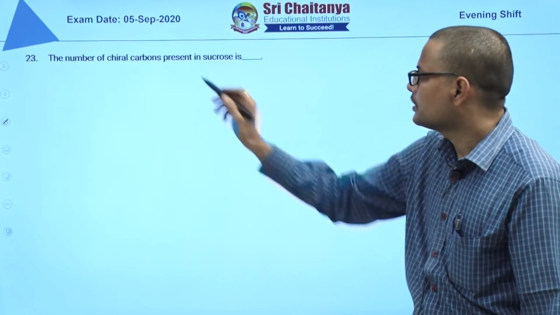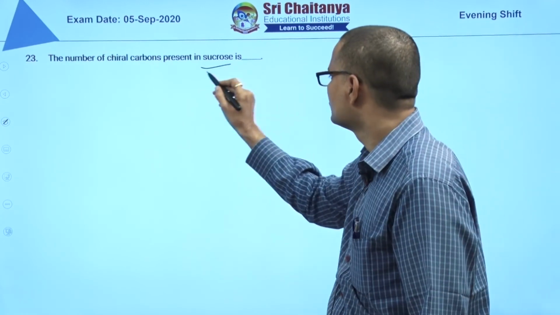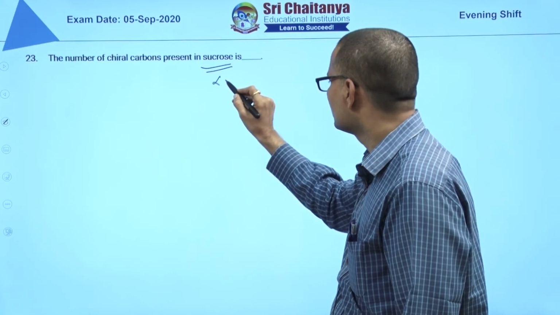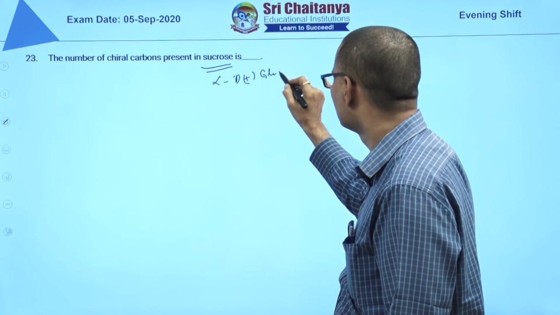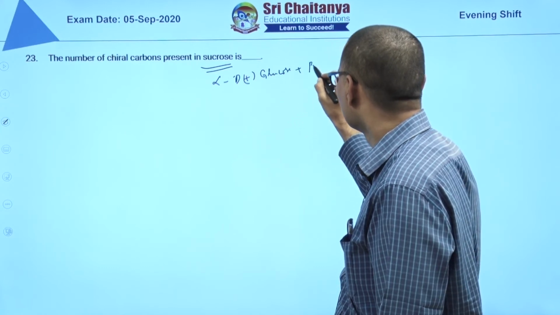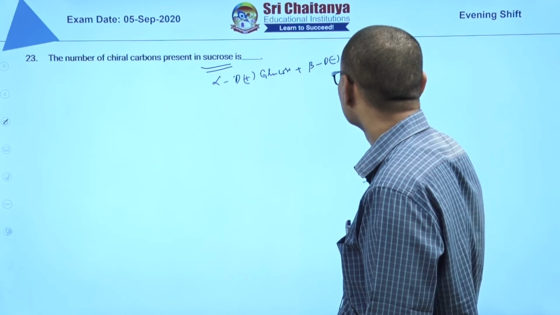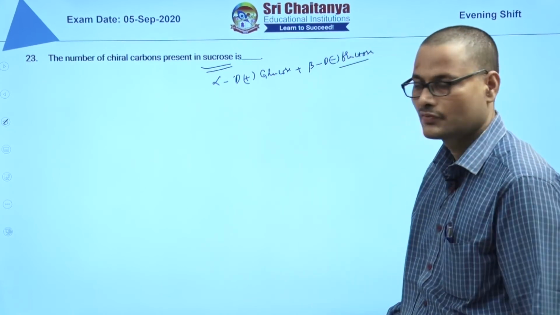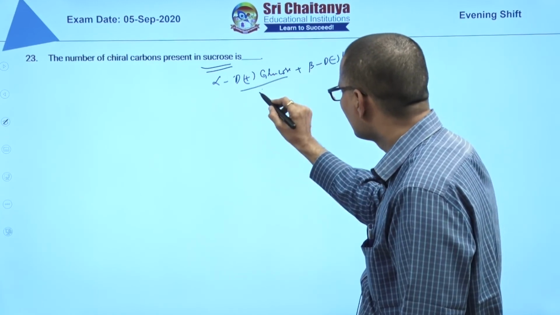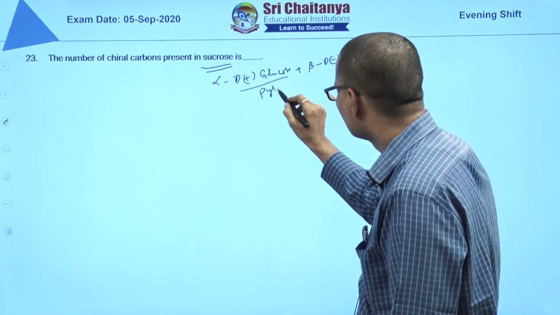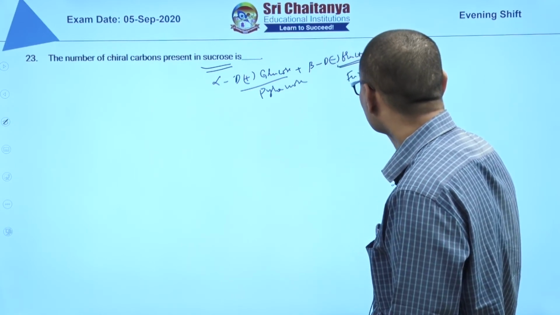Number of chiral carbons present in sucrose. Sucrose is a combination of alpha-D-plus glucose and beta-D-minus fructose actually. When you write the sucrose, this is glucopyranose and fructofuranose structure.